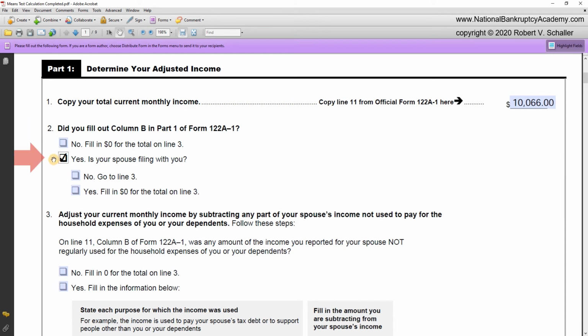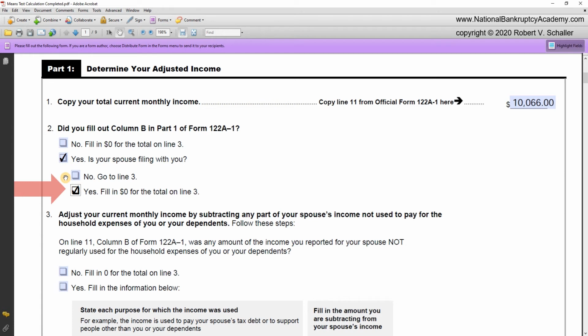Now the subpoint of 2 says, if yes, is your spouse filing with you? And the answer to that in George and Martha Washington's case is yes. So we check that. And the directions say fill in 0 for the total on line 3. But before we get to line 3, notice the box above.